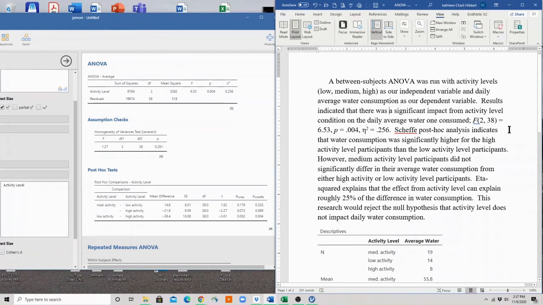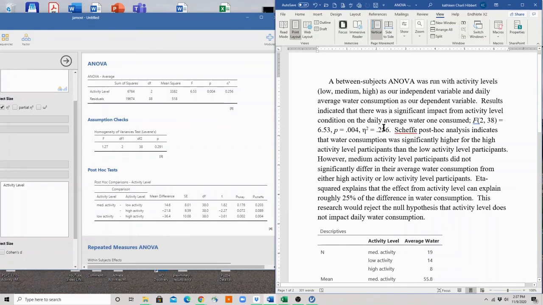Scheffé post hoc analysis indicates that water consumption was significantly higher for high activity level participants than low activity level participants. However, medium activity level participants do not significantly differ in their average water consumption from either high activity or low activity level participants. Eta squared explains that effect from activity level can explain roughly 25% of the difference in the water consumption. This research would reject the null hypothesis that activity level does not impact daily water consumption.